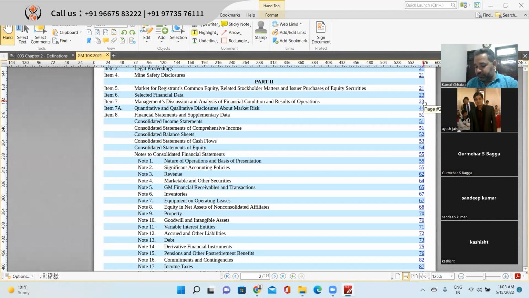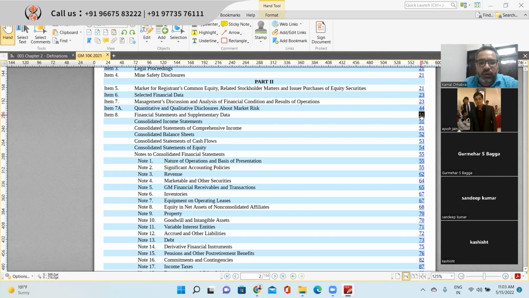Next one in the financial statement is the quantitative and qualitative disclosures about market risk. This also has nothing to do with the auditor. Then the 8th item is financial statements and supplementary data.